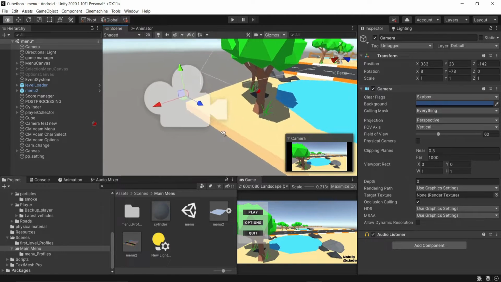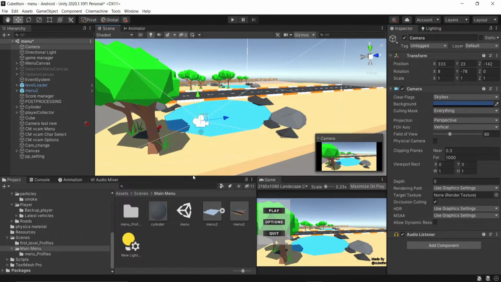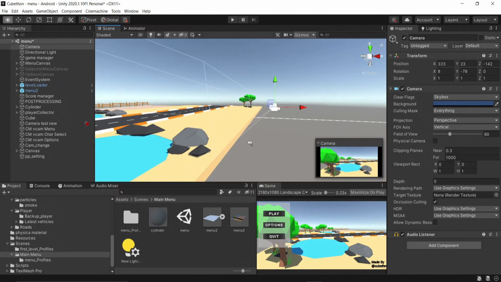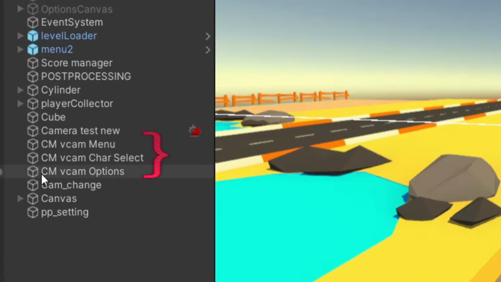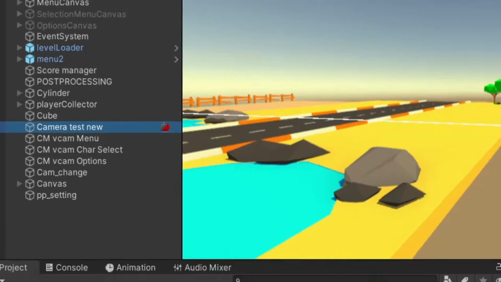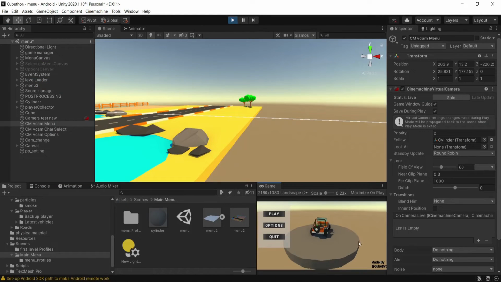So let's get started. So first of all, I completely changed the camera movement in the main menu. Previously, I was using a simple single camera and I was changing the position of the camera by using the script, which was not having much more control and customizations. So I changed it by using three different Cinemachine virtual cameras and changed its priority to get effect of movement from menu camera to character selection camera and others.